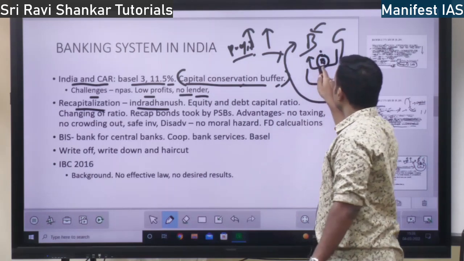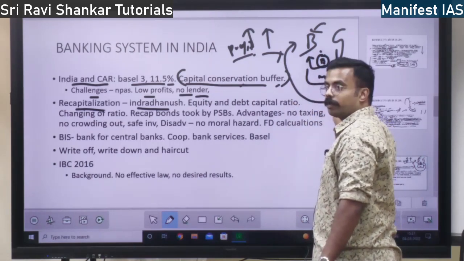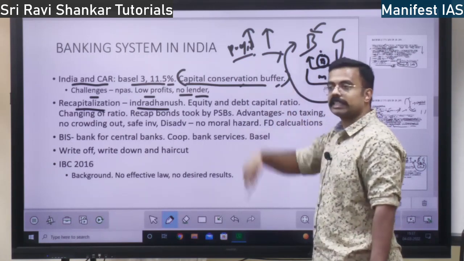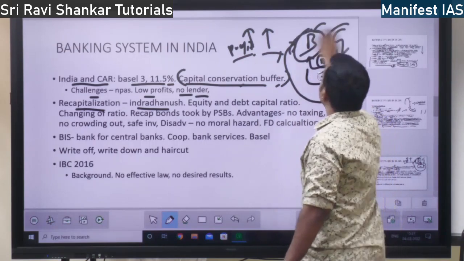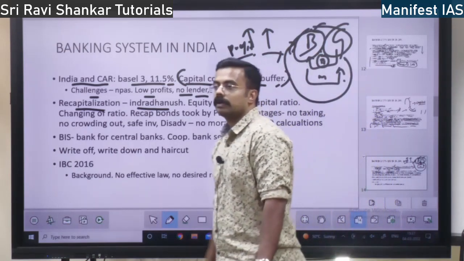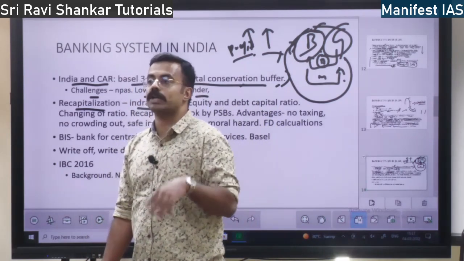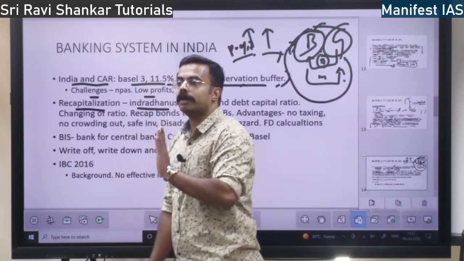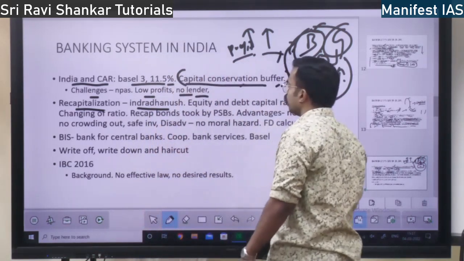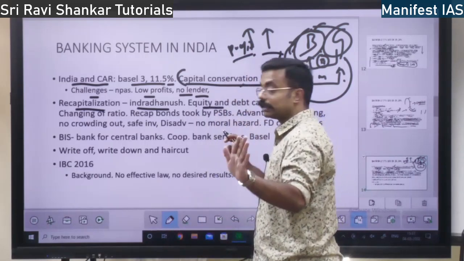What they do? Later they are going to sell these shares, which government has bought. They are going to take the shares back. So likewise, it will benefit the bank also, government also. So this is how recapitalization will be done. It is a win-win situation. Bank will also benefit, government will also benefit. That is the so this is the equity. So this is the concept, recapitalization.